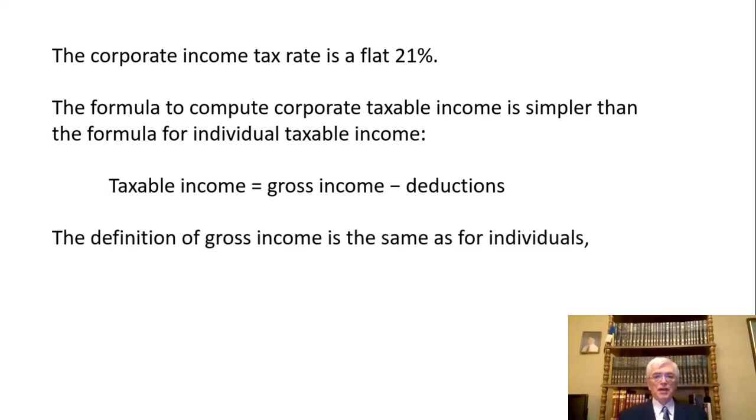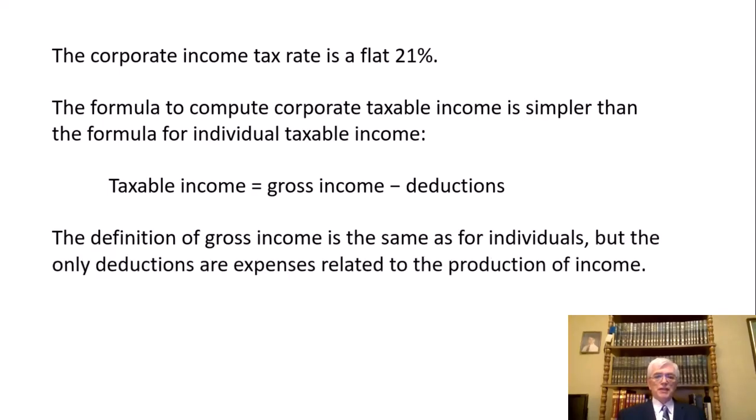So there's no split between adjusted gross income and deductions for and from. The definition of gross income is the same as for individuals, but the deductions are simply going to be expenses related to the production of income. Anything else is not going to be deductible. So no medical expenses or personal interest expense or any of those other things that we had for individuals.